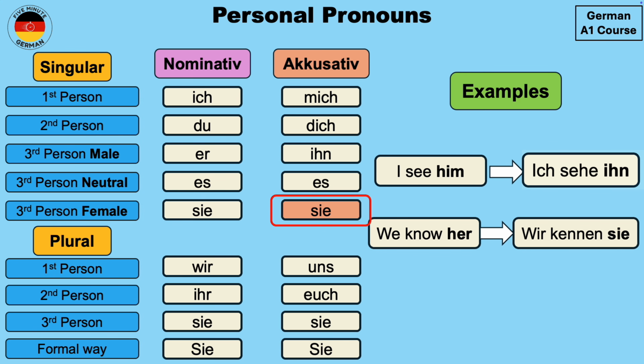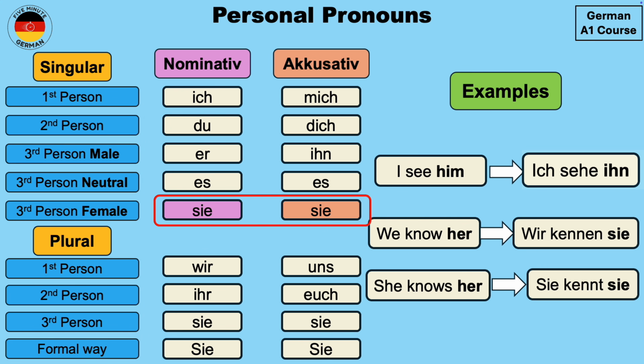Now what if we have the sentence she knows her? How will we write this in German? So in German, this will be written as sie kennt sie, where the first sie is the nominative or the subject and the second sie is the accusative or the object. And because both forms are the same, that's why we will have to identify it from the context in which it is used. Now let's take a look at some more examples.